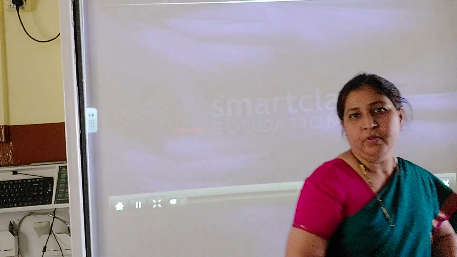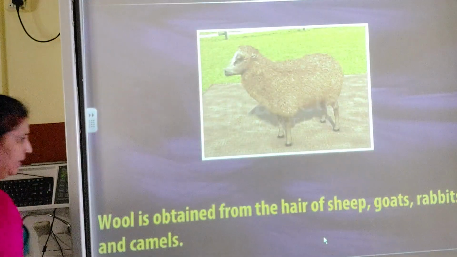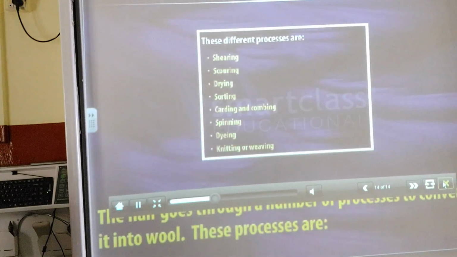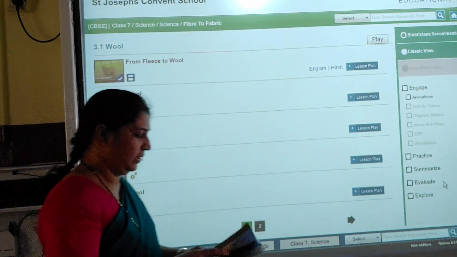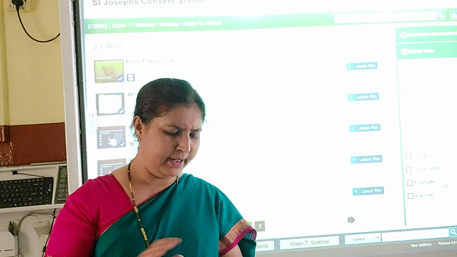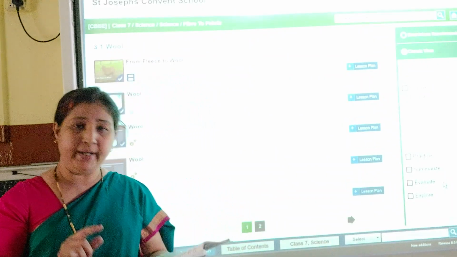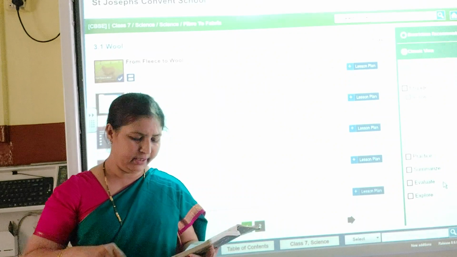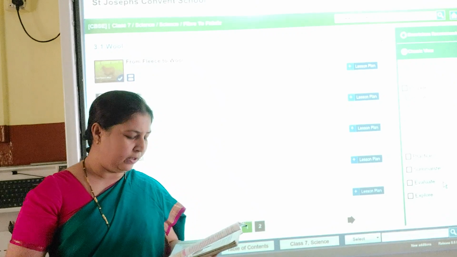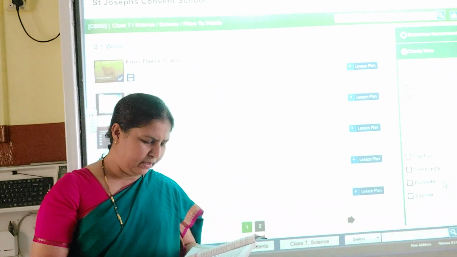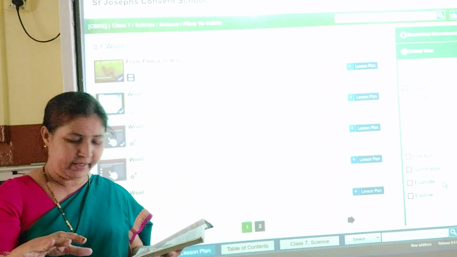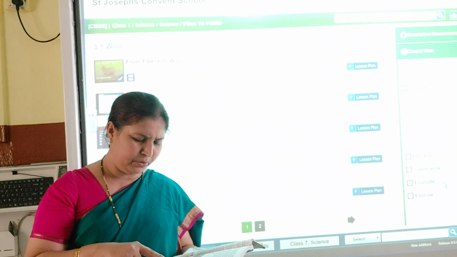In this module you have learned that wool is obtained from the hair of sheep, goats, rabbits and camels. The hair goes through a number of processes to be converted. In your textbook you have shearing, how they sort out the hair and all, which is much clearer in the textbook. Scouring means they put the hair in tanks and mix it. Then next, machines make it into yarns, like cloth. Then next is rolling into yarns.